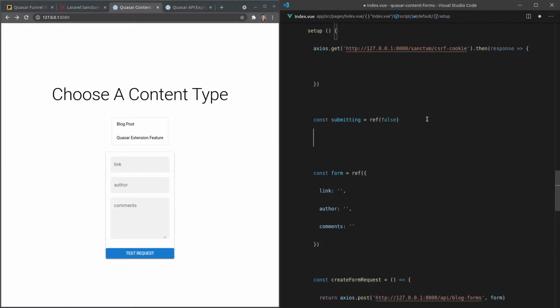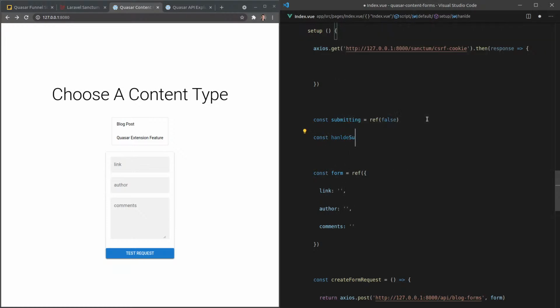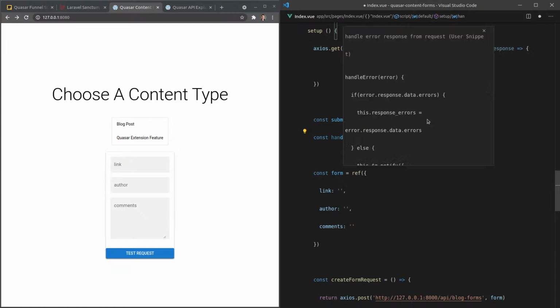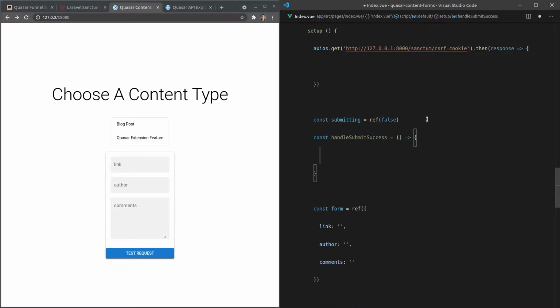And then we'll have a function here that's called handle submit success. Yeah, I think that's good. All right, let's make that a function that's going to receive the response. And then this.$q, and let's say notify here. I think it might be a capital N with the new Quasar.